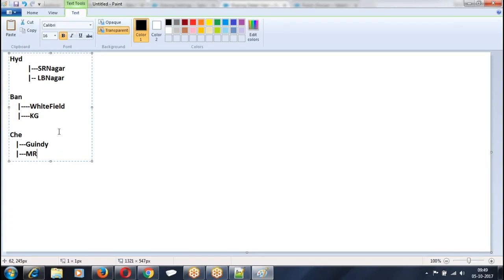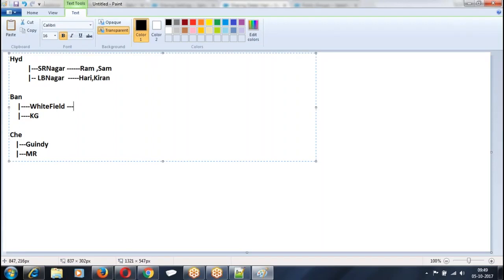So my data is divided like this. Now what happened? In SR Nagar, I'm adding the users. You belong to which zone? Sham and Ram are working for the SR Nagar branch. LB Nagar, so Maria and Kiran.